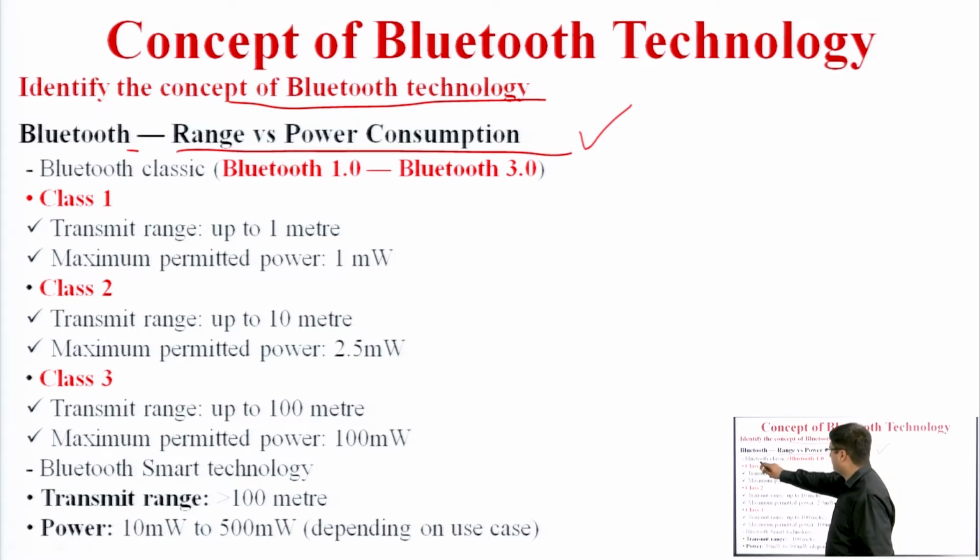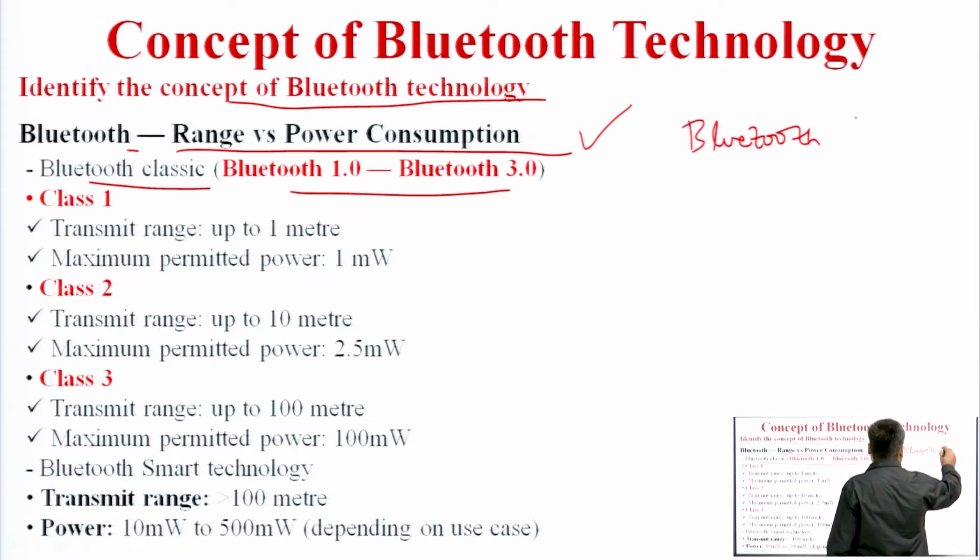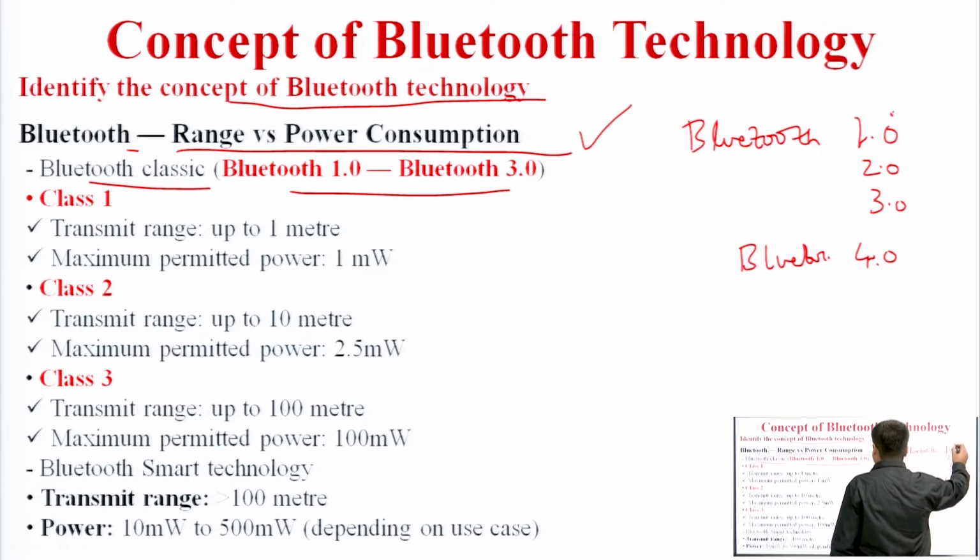So first is Bluetooth Classic, under which there are Bluetooth 1.0 to Bluetooth 3.0. So 1.0, 2.0, 3.0 are under Bluetooth Classic.